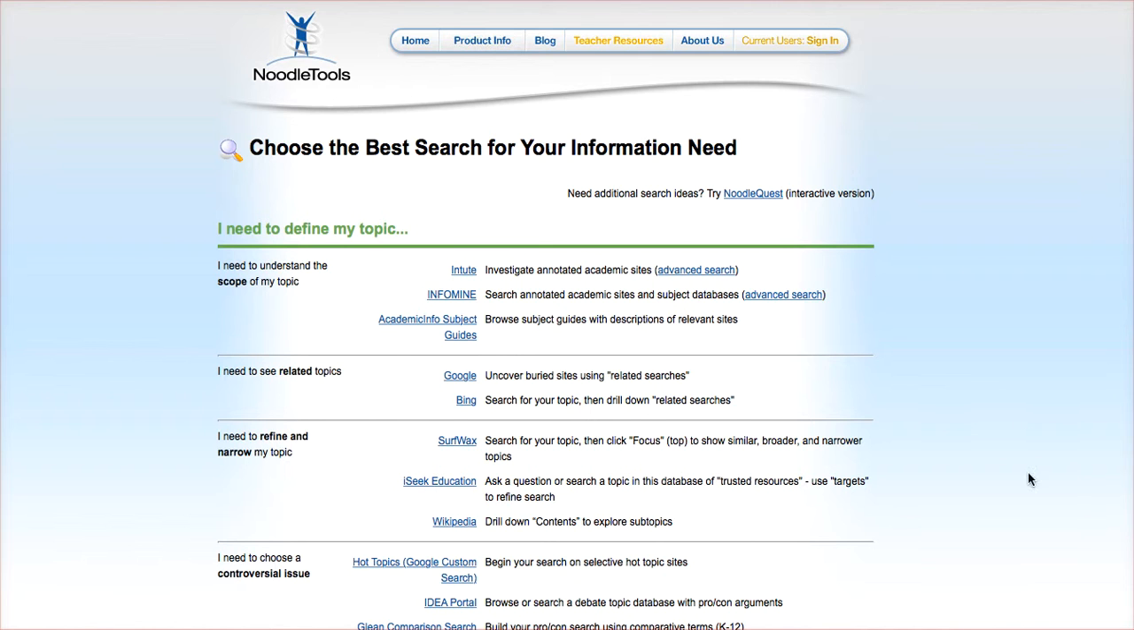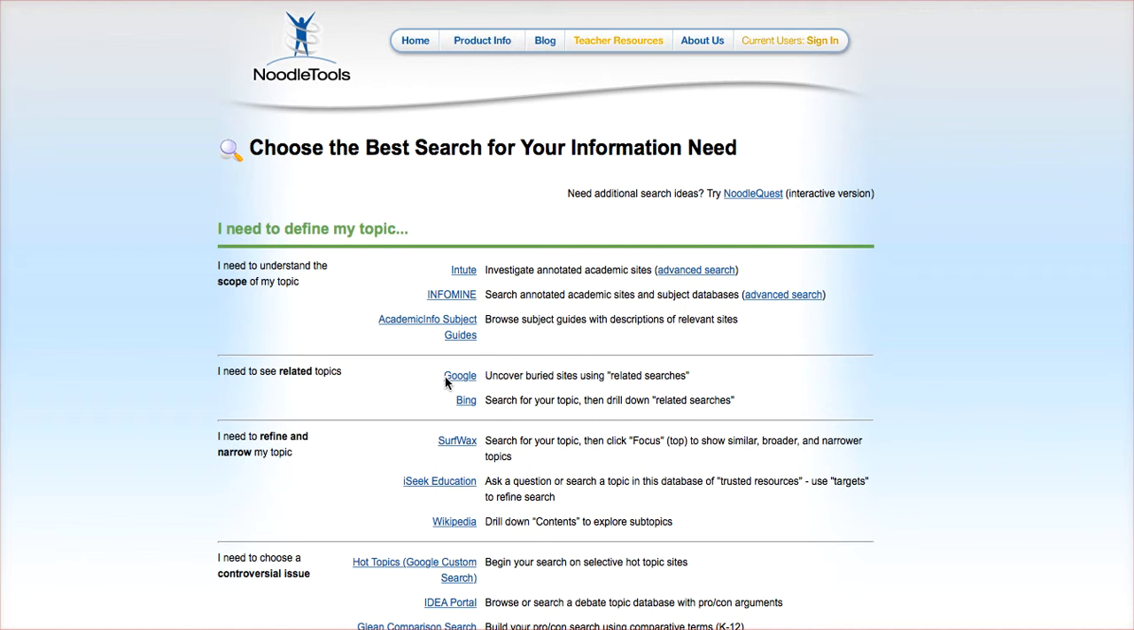Let's start out with Noodle Tools. You know, they say, use your noodle. I found this site to be extremely useful. It's a little dated, unfortunately, so some of these websites, for example Intute or Infomine, are really not working anymore. However, as I scrolled down, I was able to find several viable search options that will help in the research project. First of all, here we go.